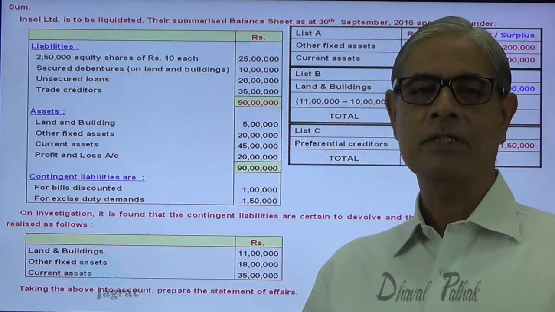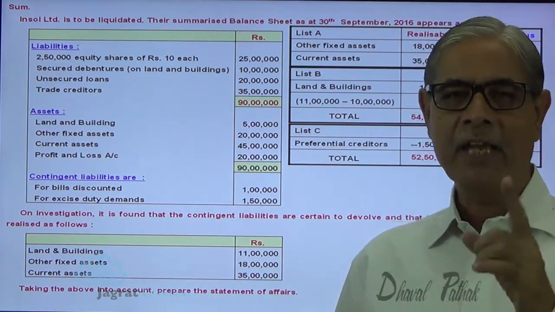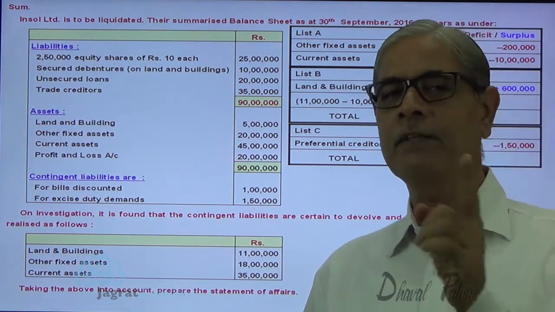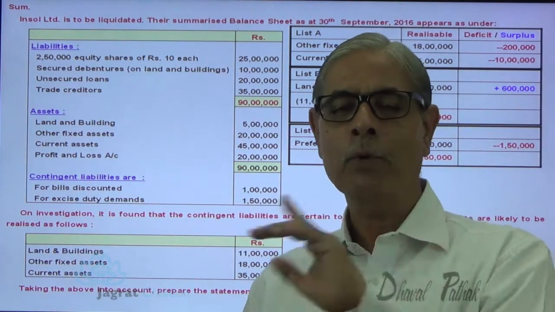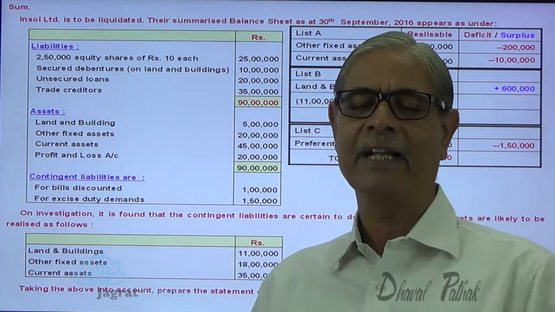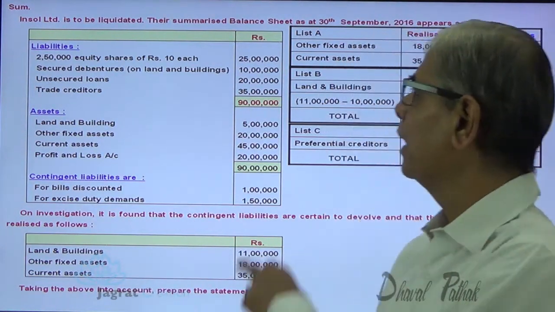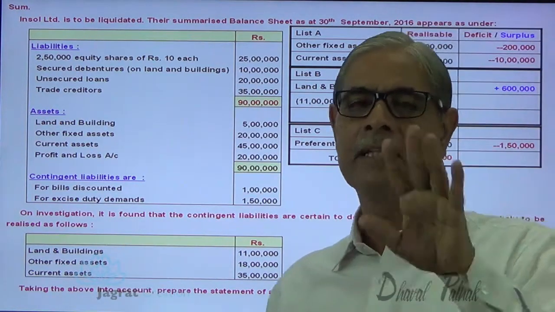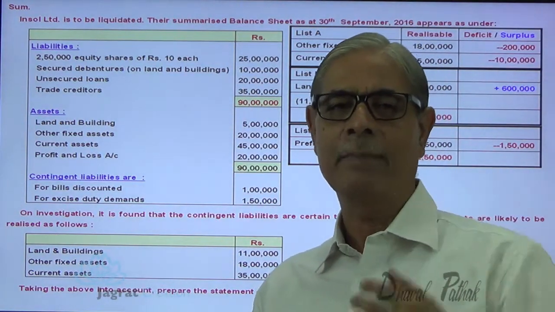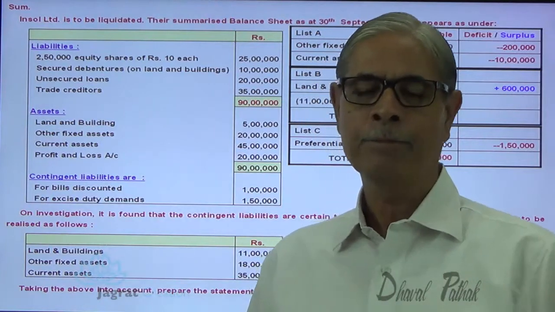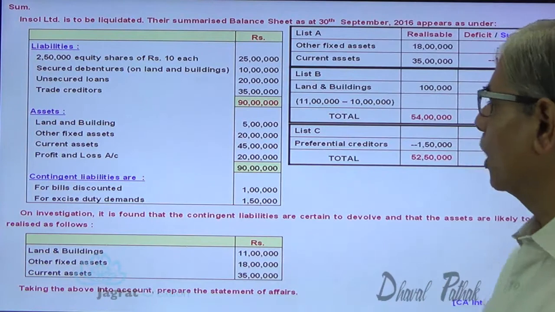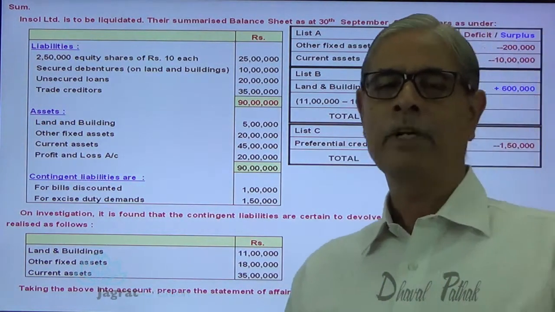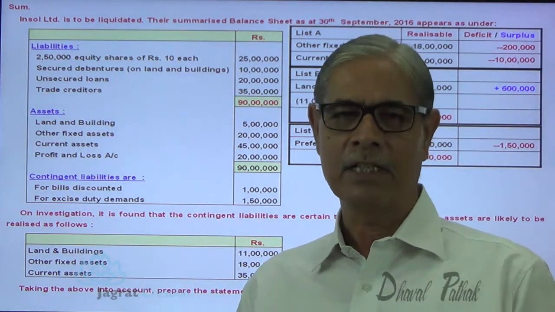In case of list D, we are required to pay debenture holders with floating charge. Here the debenture holders are there, but they are not having a floating charge. They have got a fixed charge on the land and building, and they are already paid in list B. So no need to pay debenture holders again, and there are no other debenture holders or other creditors who hold a floating charge. So there is no payment for list D, that is debenture holders or creditors having floating charge.